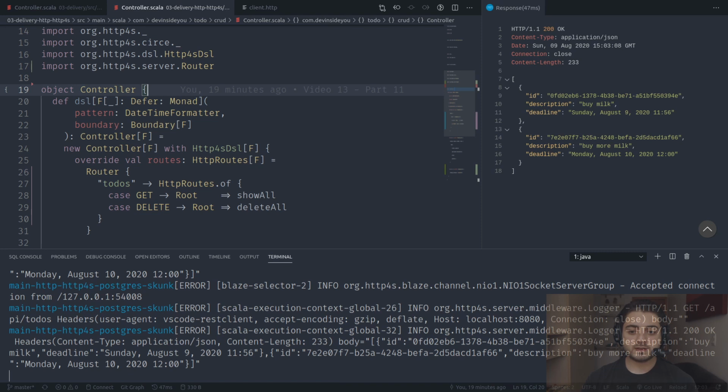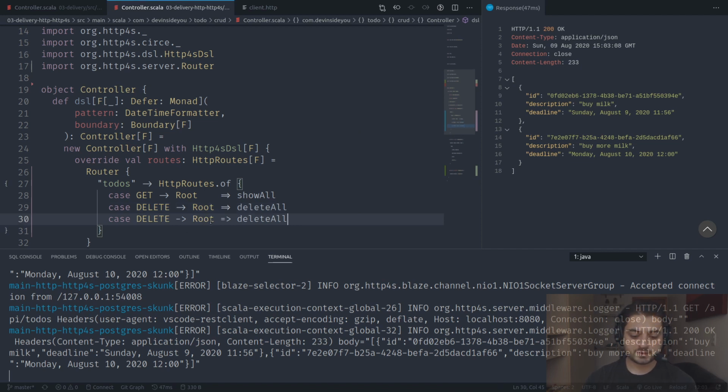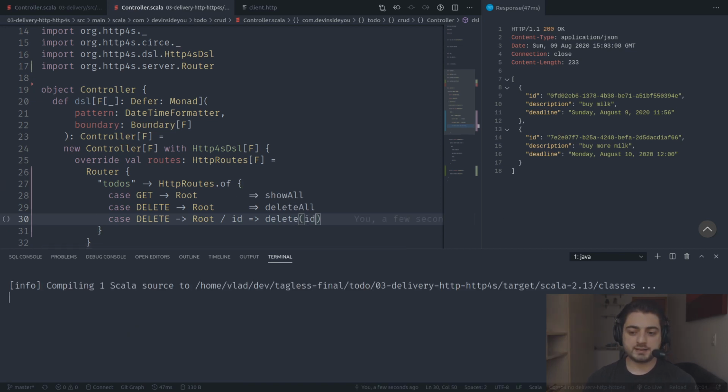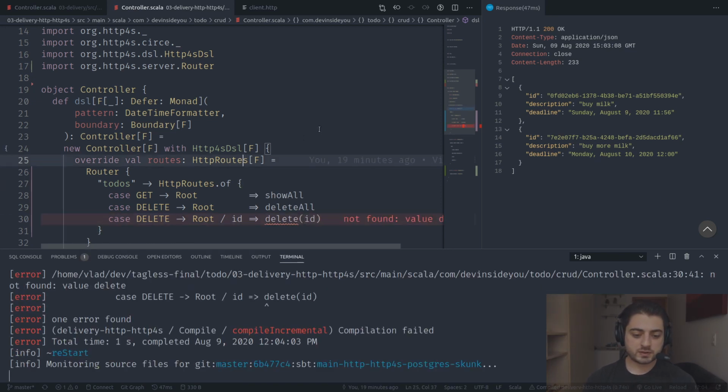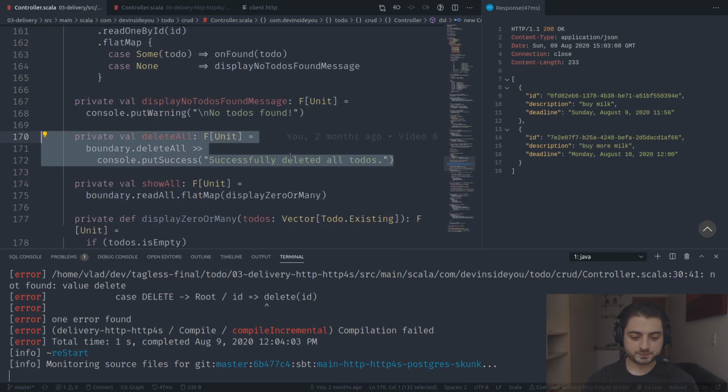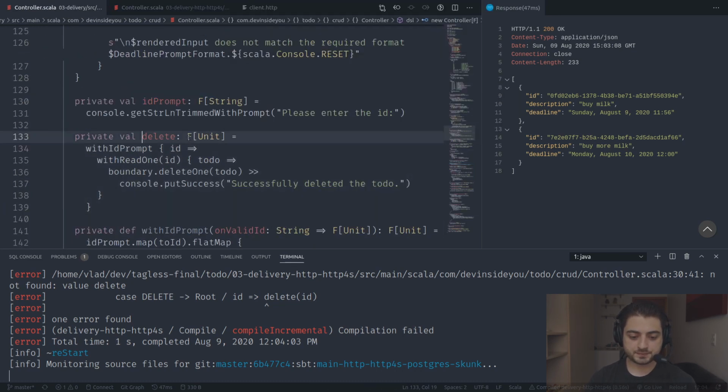Okay, so the next one that we're going to work on is the one that can delete only one. It's going to look like this, and we're just going to have a URL param. The order of the URL params over here doesn't really matter, because this is a pattern match. But once we start dealing with the query params, the order matters. So over here we're just going to do delete ID like this. Okay, so we're just going to go to the regular one, and we're going to find delete.